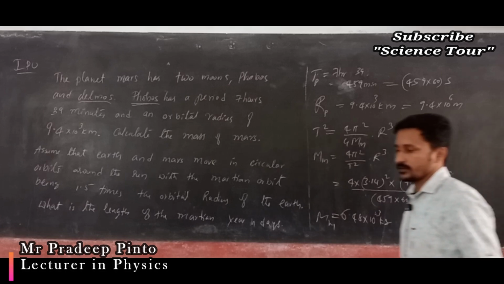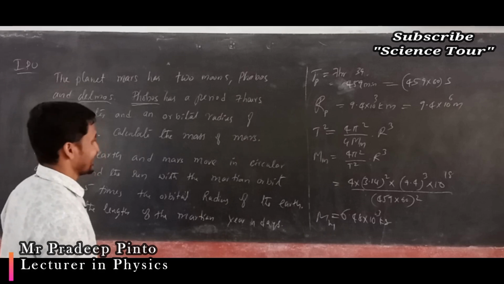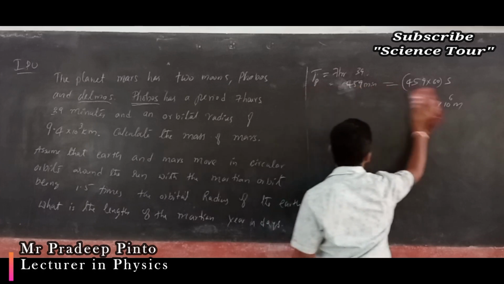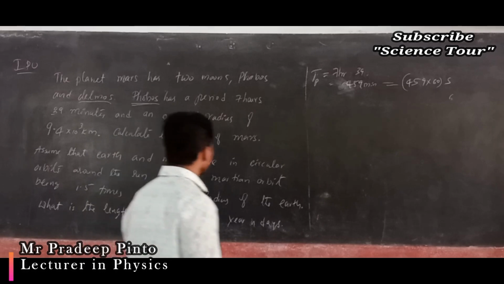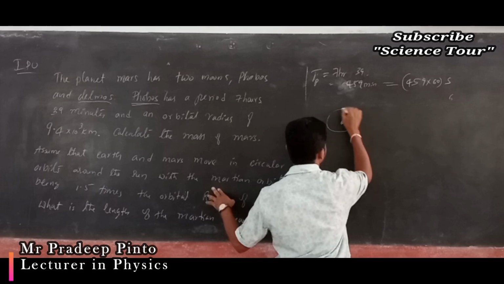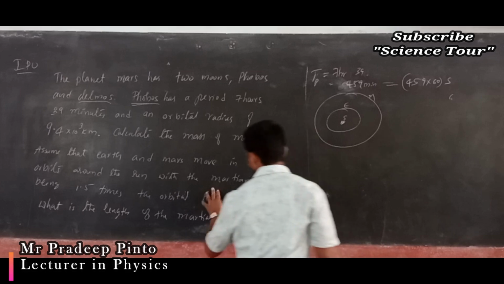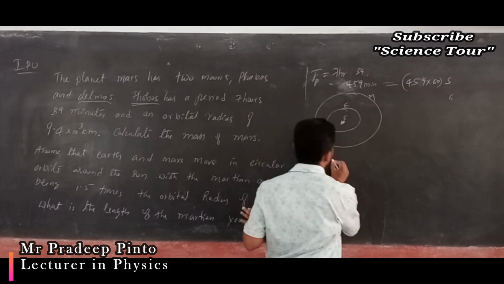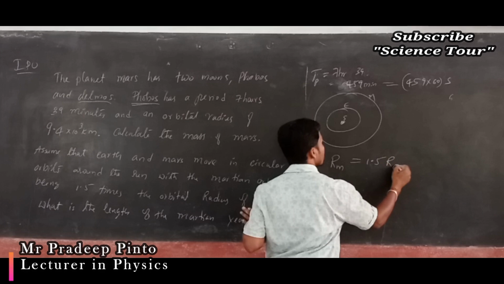Okay, right? So next we are going to talk about the next question. You have to do this. The next question is: assume that Earth and Mars move in circular orbits around the sun. Sun is there, Earth is moving in a circular orbit, Mars is also moving in a circular orbit. The Martian orbit is 1.5 times the orbital radius of the Earth.